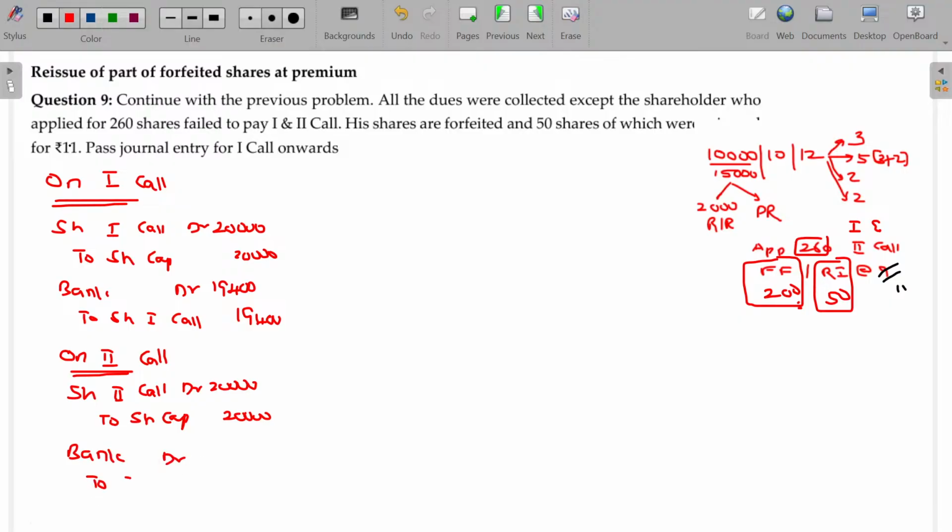Bank account debit to share second call, the value being 20,000. Clear? Sorry, 19,600, right? Here also 19,600. 200 into 2, 400 not collected.